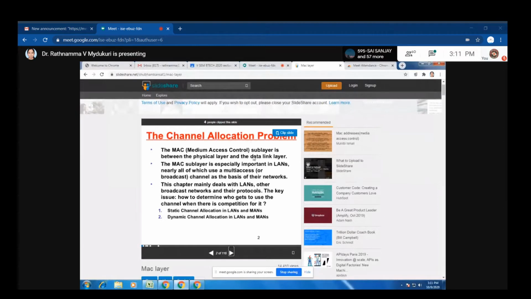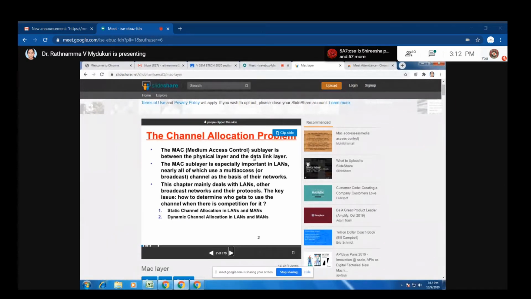Channel allocation problem. Last class we discussed what a channel allocation problem is and how you are able to allocate a channel using two methods. One is called static channel allocation, the other is called dynamic channel allocation. In static channel allocation, if n users are there, the channel is allocated to n users, and each and every user is independent with its own bandwidth. There is no need to interfere with another person. That is the main advantage of static.